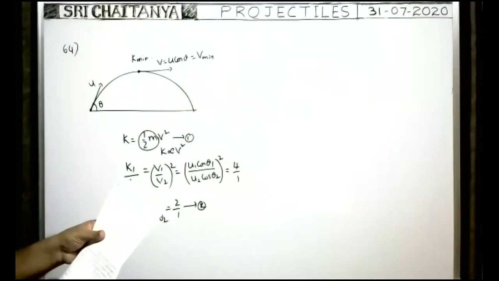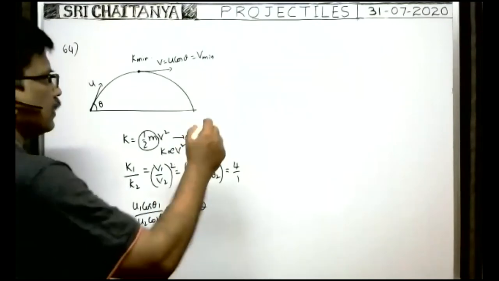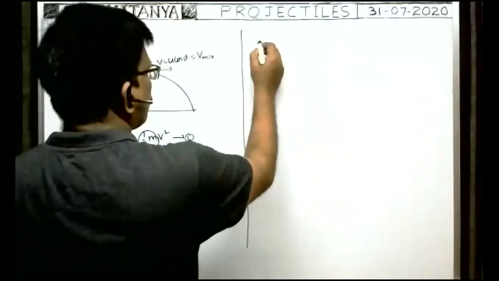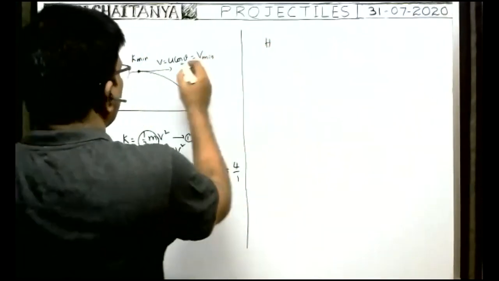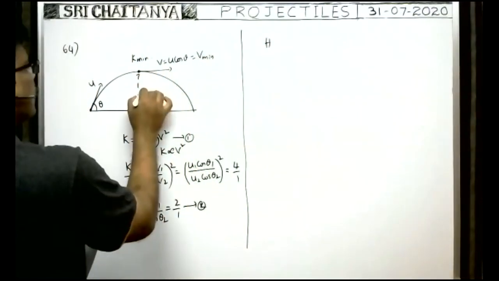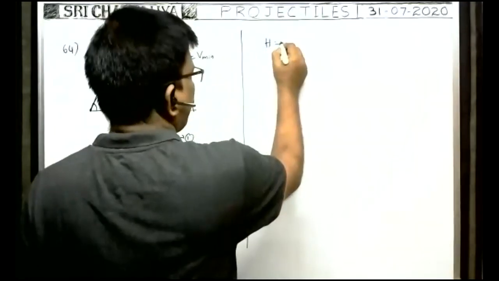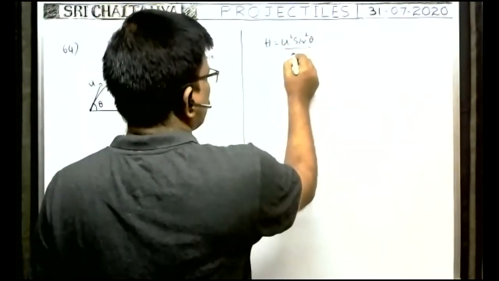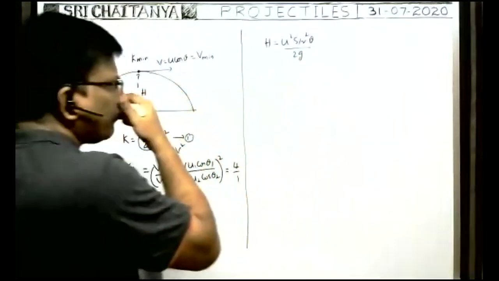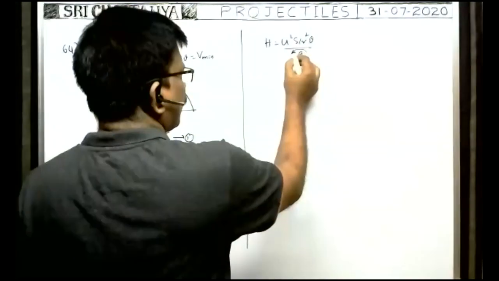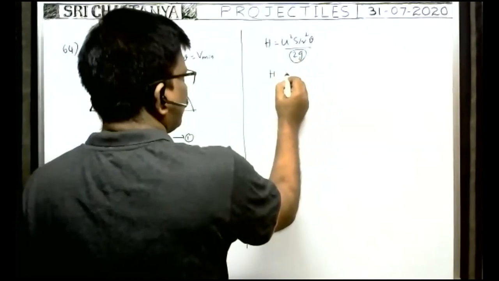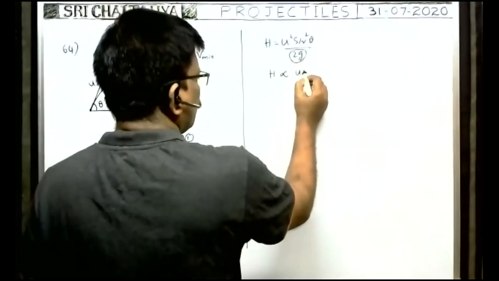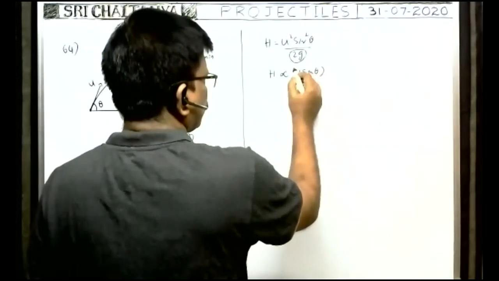The ratio of the maximum heights attained by them. Maximum height reached means this only, no? What is the formula for maximum height? u squared sin squared theta by 2g. Okay, 2g is constant. That's why maximum height reached is directly proportional to u sin theta whole square, no?